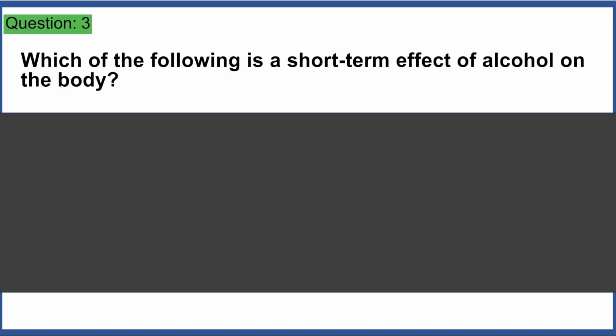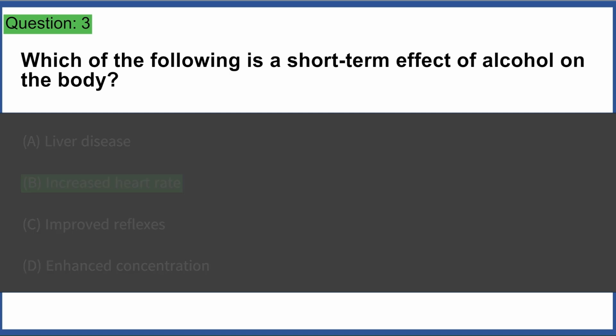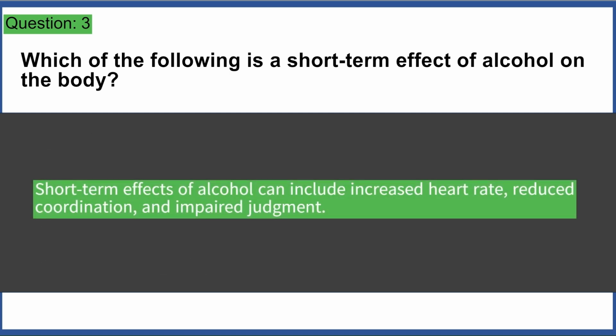Which of the following is a short-term effect of alcohol on the body? A. Liver disease. B. Increased heart rate. C. Improved reflexes. D. Enhanced concentration. Answer B. Short-term effects of alcohol can include increased heart rate, reduced coordination, and impaired judgment.